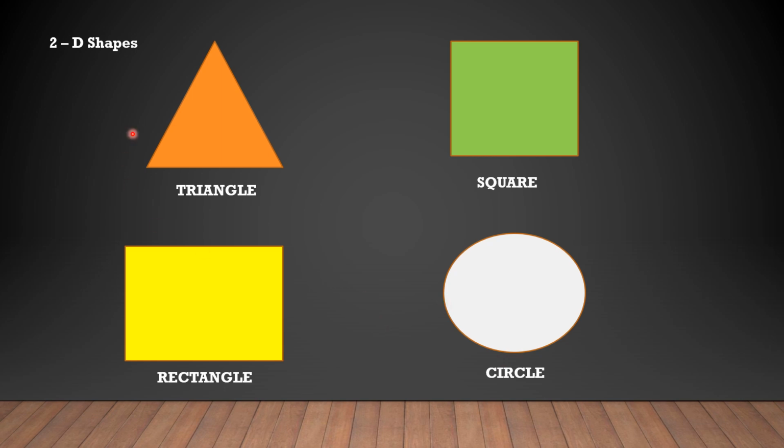So here you can see I have given you 4 2D shapes: a triangle, square, rectangle and a circle. They are also called two-dimensional figures, which have length and width. Children, I can give you some examples of 2D shapes that you can see in your everyday life. As I said, 2D shapes have a flat surface, some sides and some vertices, and I will tell you some examples now.